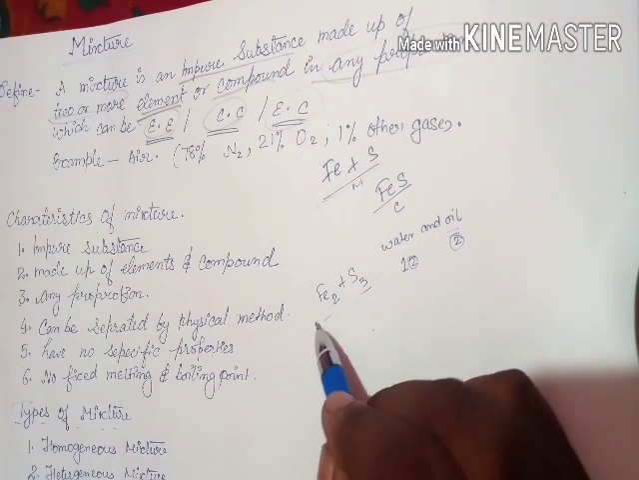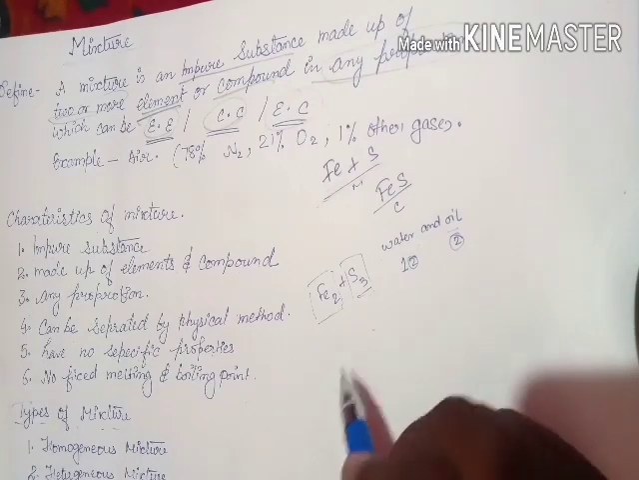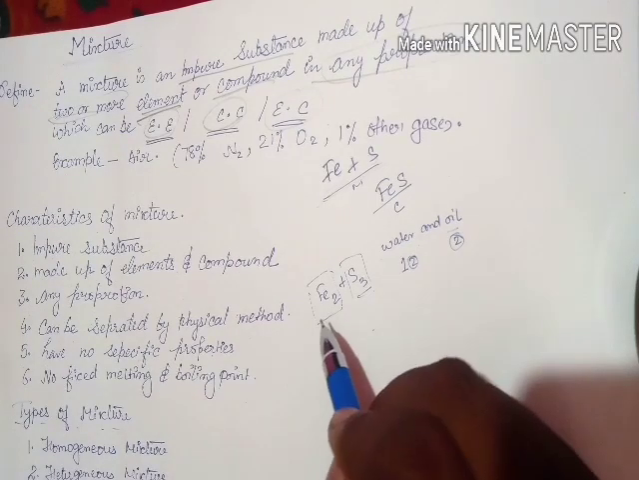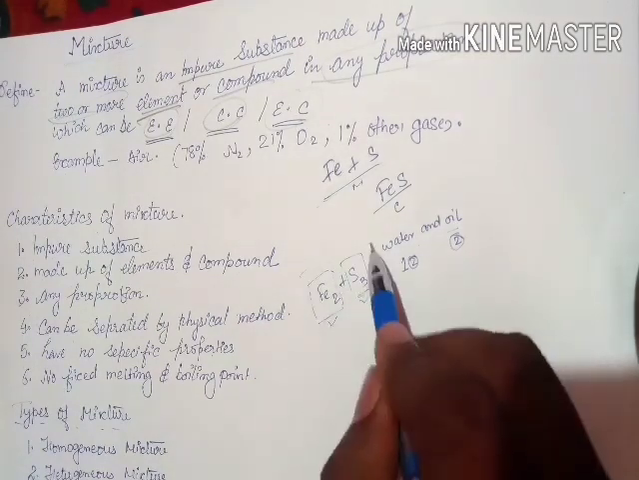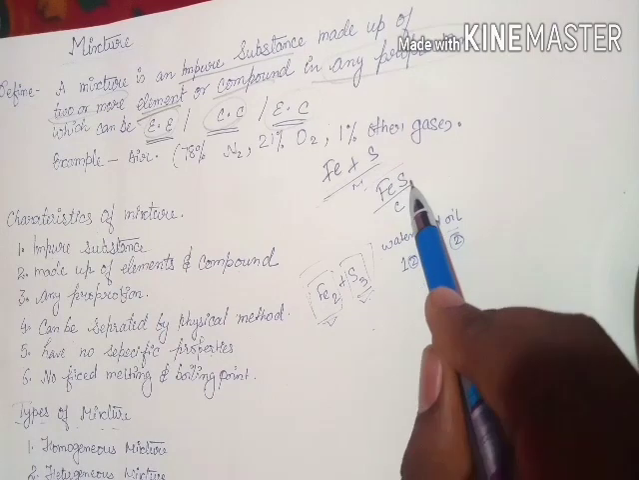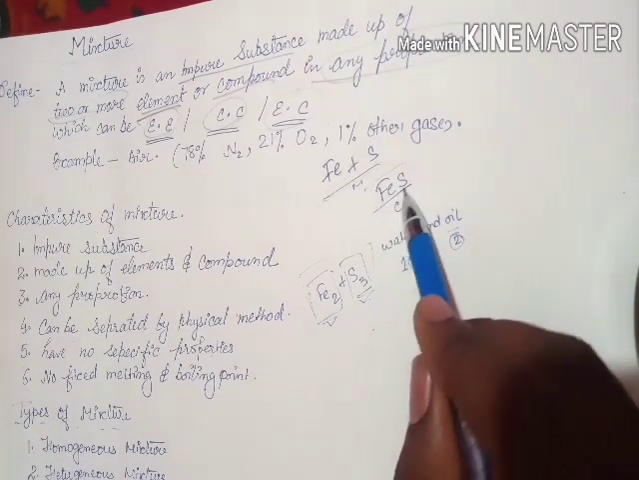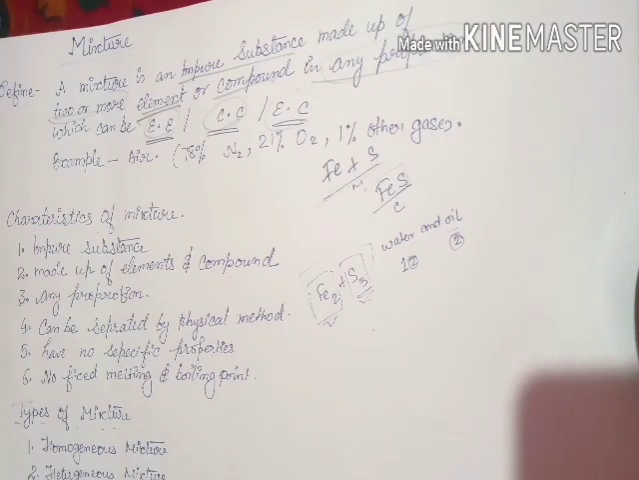For an example, iron has the property of being attracted to a magnet, and sulfur is not attracted to the magnet. So these have two different properties. This mixture has two different properties. But when we talk about iron sulfide, this is a full compound that is non-magnetic in nature.